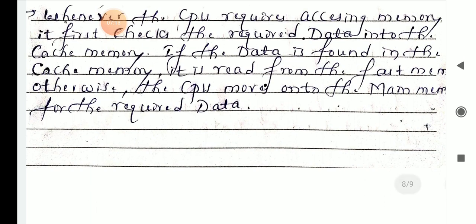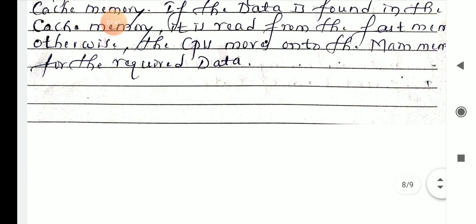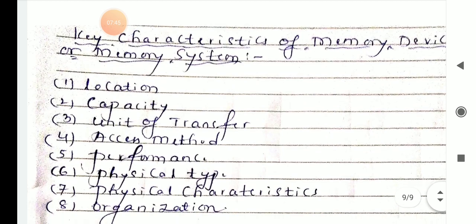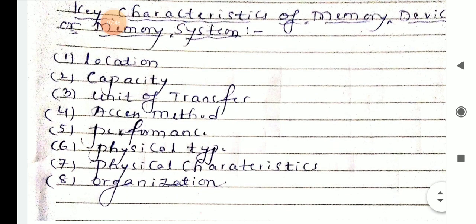So again, I will repeat this one. Whenever the CPU requires accessing memory, it first checks the required data in the cache memory. If the data is found in the cache memory, it is read from the fast memory. Otherwise, the CPU moves on to the main memory for the required data. So this is what your memory hierarchy or memory system is.